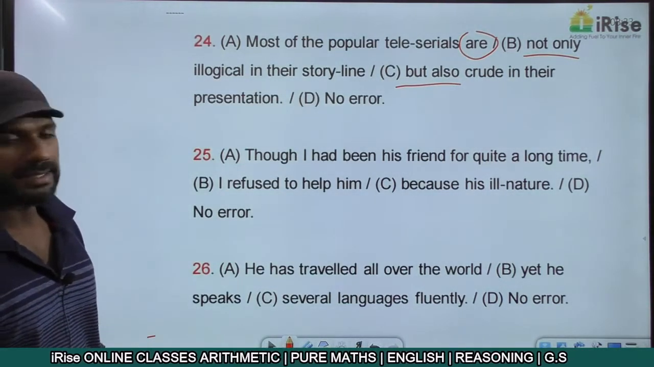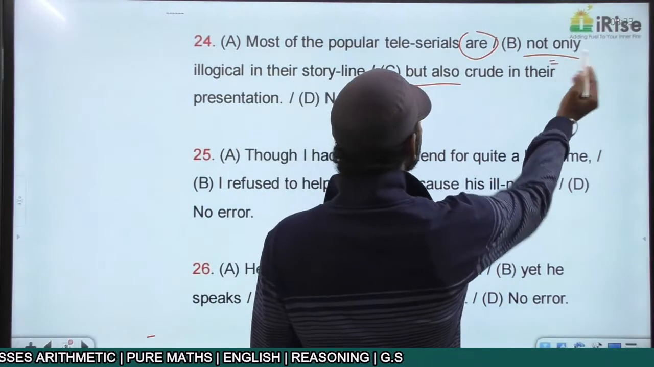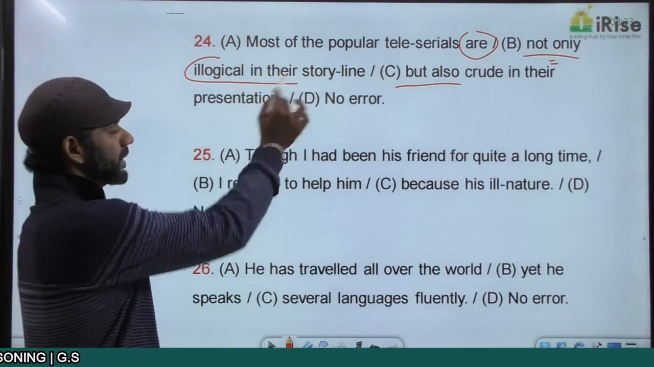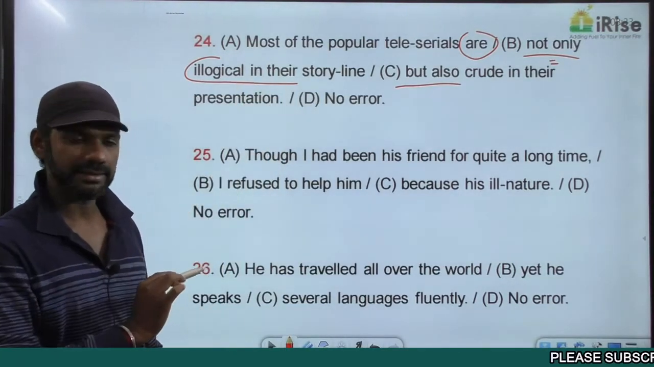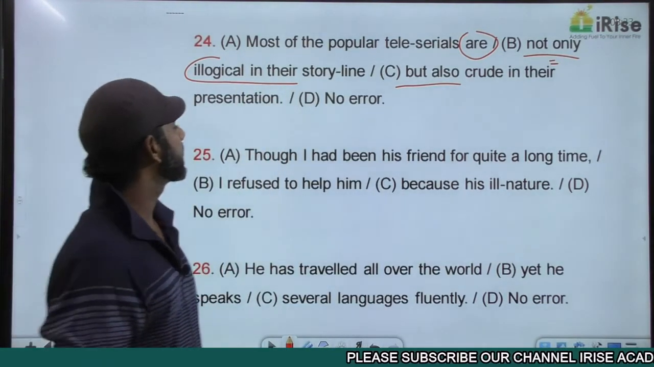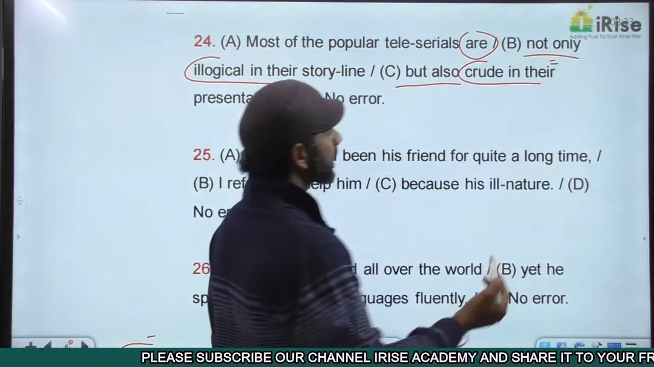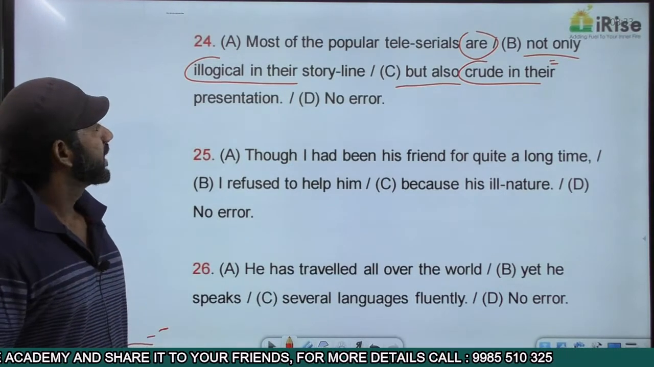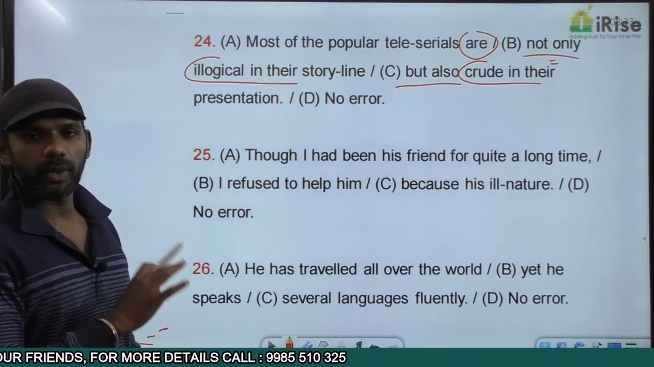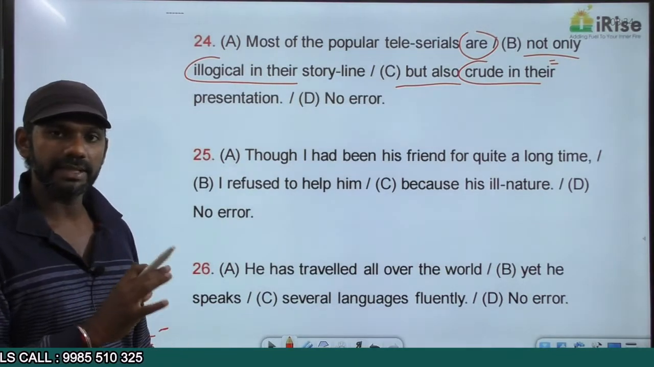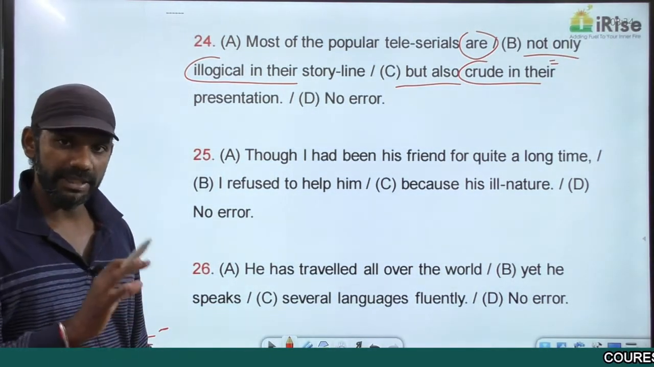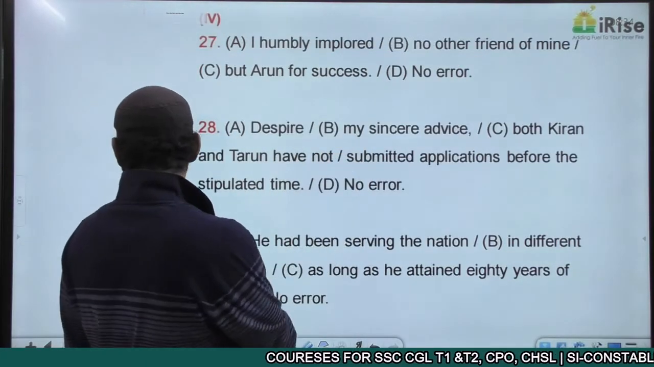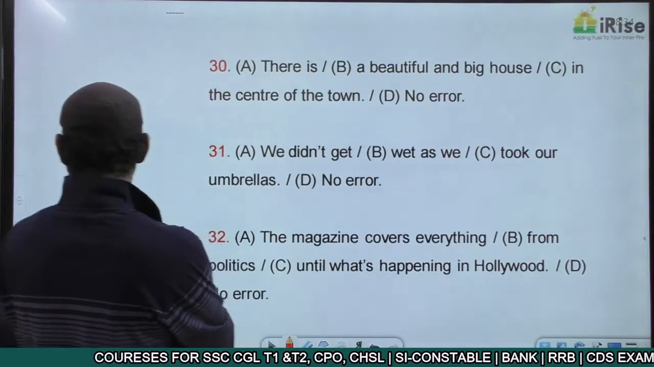Most of the popular teleserials are not only illogical in their storyline. It's the first entity. There's no verb here. Verb here is are. Right. But also crude in their presentation. This is the second entity. Crude in the presentation, there is no verb here actually. Right. So that's an adjective, crude. Illogical is also an adjective. So one verb, two entities, not only but also is connecting the two entities. That concept is also completely fine. Not only followed by but also. This sentence is completely fine. There is no error in this sentence.